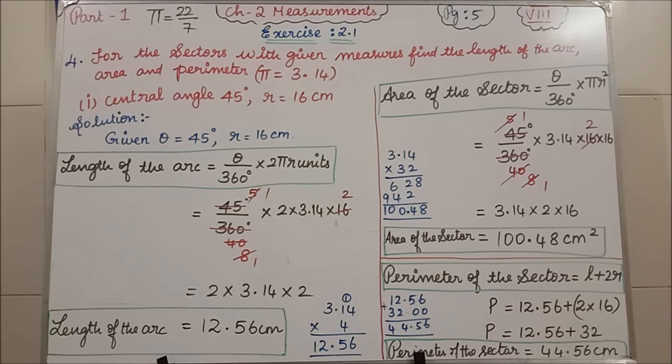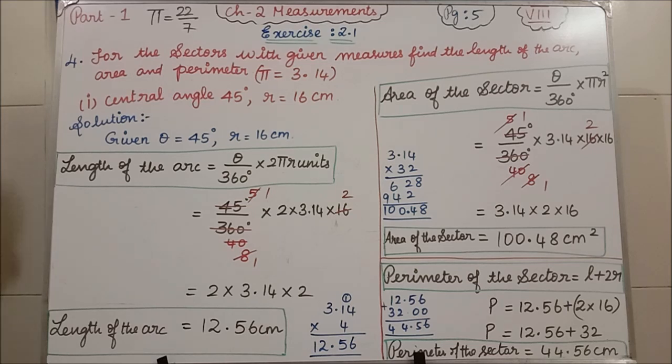Ma'am, you are telling this much value for pi, but why have they given in the book pi equal to 3.14? They have given only 2 numbers after the decimal. Now we'll start the fourth question. For the sectors with given measures, find the length of the arc, area of the sector and perimeter of the sector. They have given pi is equal to 3.14, so wherever you have pi, you are going to use 3.14.